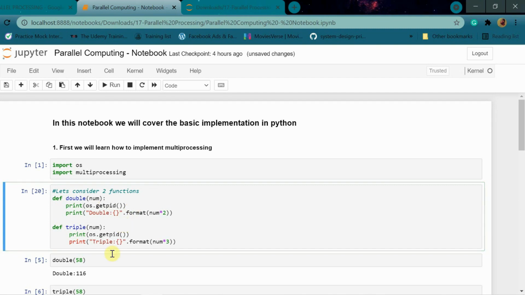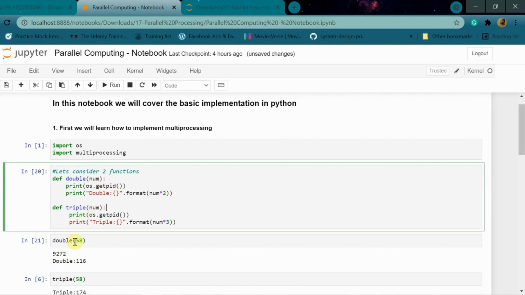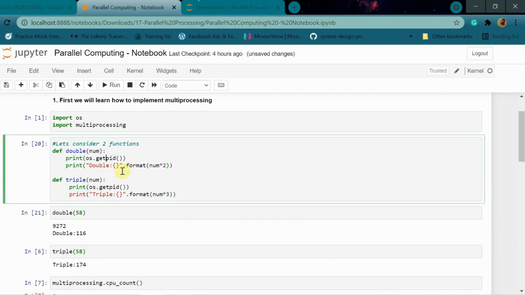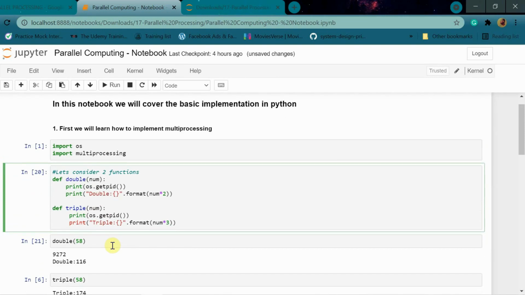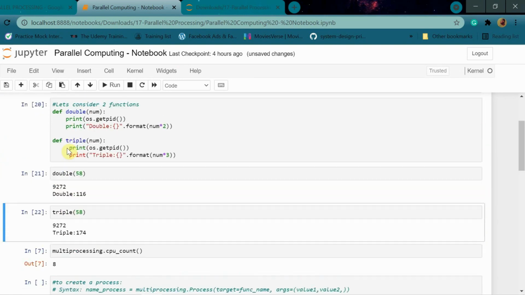So if I run this, see, it is showing 9772. This is the process ID of this. When we are running this, this is its process ID. Because even if we are not creating a process in the operating system, this whole Python program is kind of a process. I told you, everything we do in a computer, when it goes to the operating system, is a process. So this whole Jupyter notebook which I'm running will come under the same process for the operating system. That is why if I run this, I get both the process IDs the same.